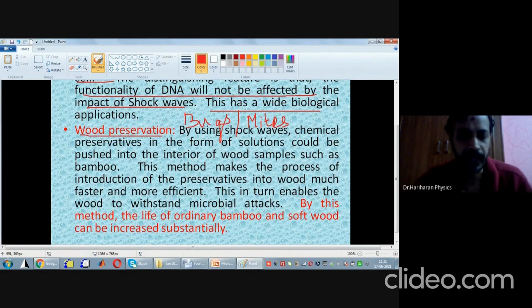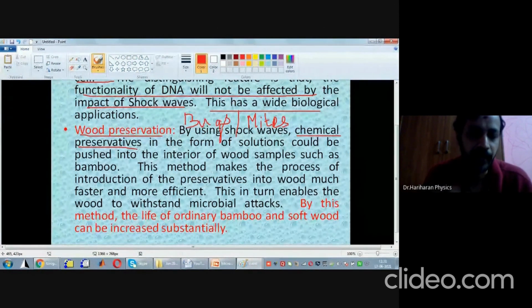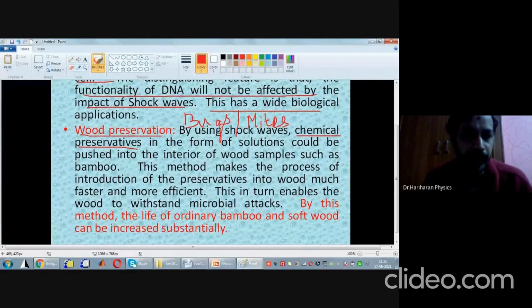So how is that done? By making use of a few chemical preservatives. Generally, in order to avoid this, painters use turpentine and paint. If they use turpentine oil and paint, then these bugs will not come. That is one way. Next is by using chemical preservatives.